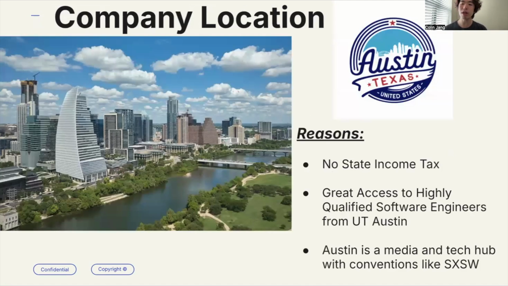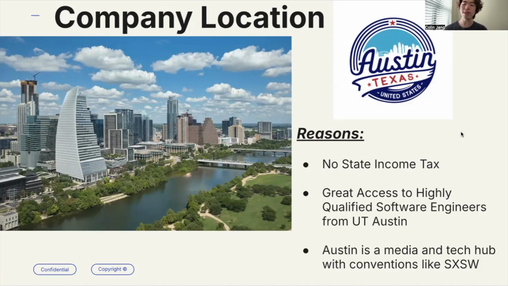For the location of our company, there's no better place than Austin, Texas. Texas, for example, has no state income tax, great for the employees, great for the company. Also, it has great access to highly qualified software engineers from UT Austin. They're fresh graduates, really trying to make a splash in the world. Our company is the place to do it. We have really close access to them. We could go to recruiting events and really entice them to come to our company.